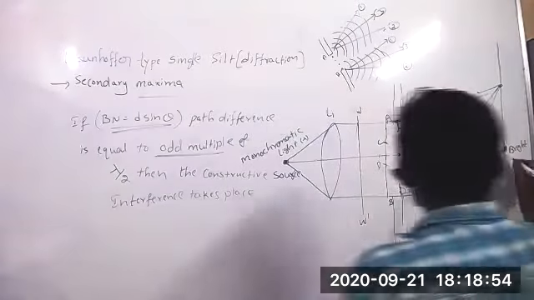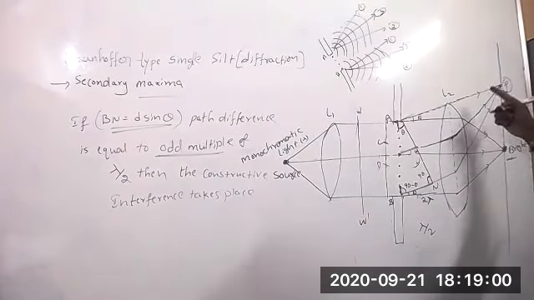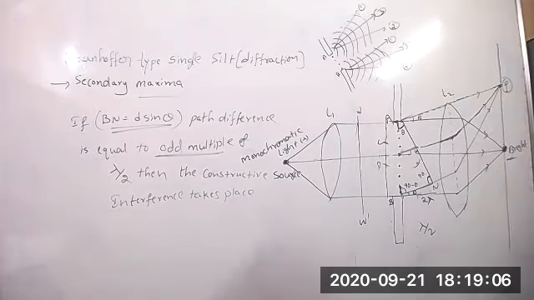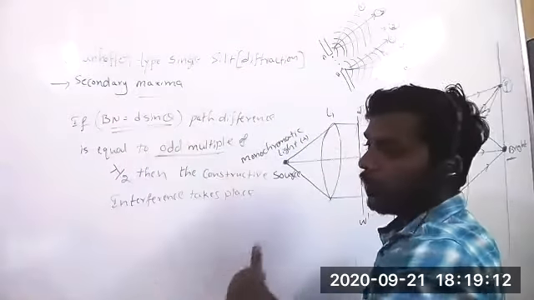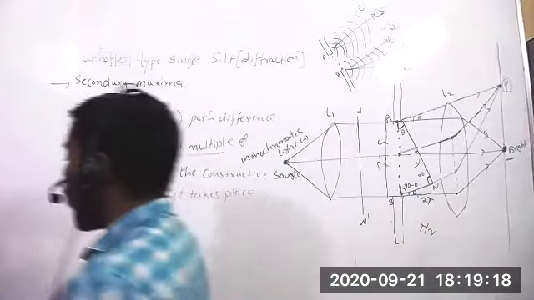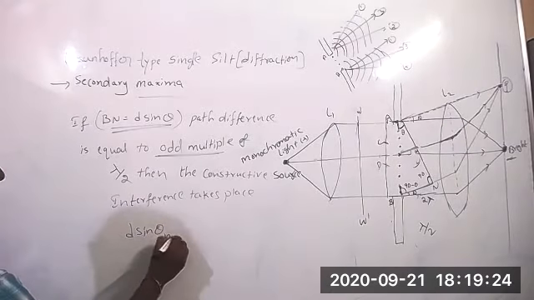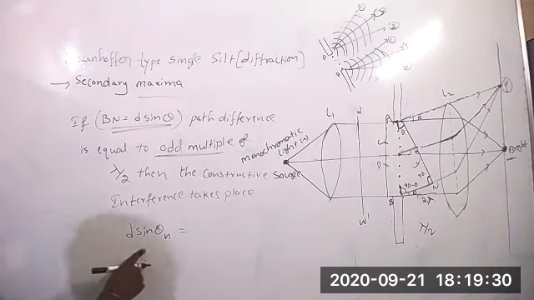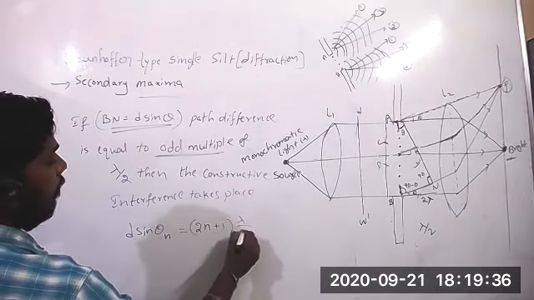Hence P is the position of the secondary maxima. Now it is already maxima. Here P is the position of, if maxima is formed here, it will become secondary maxima. When it forms a secondary maximum, the path difference between A and B is an odd multiple of lambda by 2. Odd multiple of lambda by 2 means d sine theta n equals nth bright secondary maxima, equal to odd multiple, that is 2n plus 1 into lambda by 2.